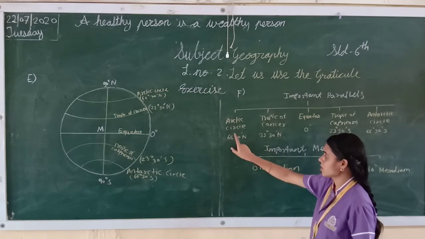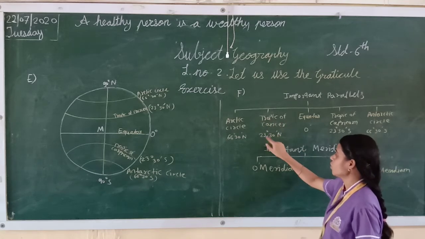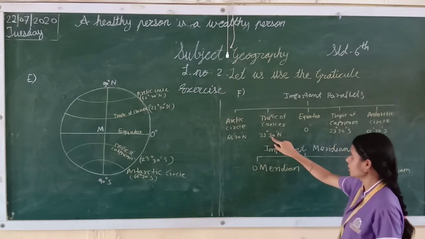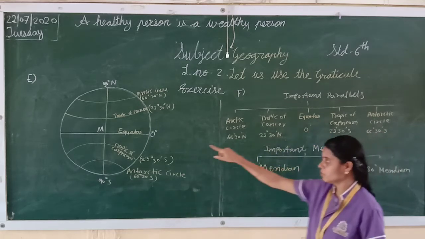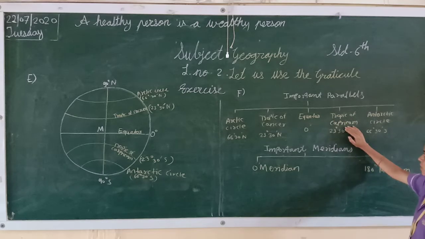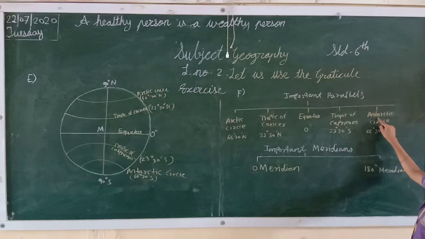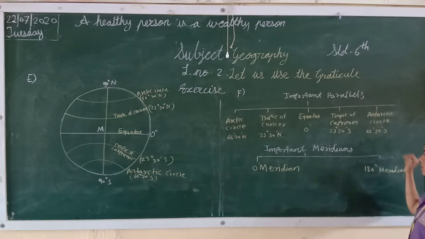Arctic circle 66 degree 30 minutes north, Tropic of Cancer 23 degree 30 minutes north, and equator how much? 0 degree. Tropic of Capricorn 23 degree 30 minutes south, and Antarctic circle 66 degree 30 minutes south.